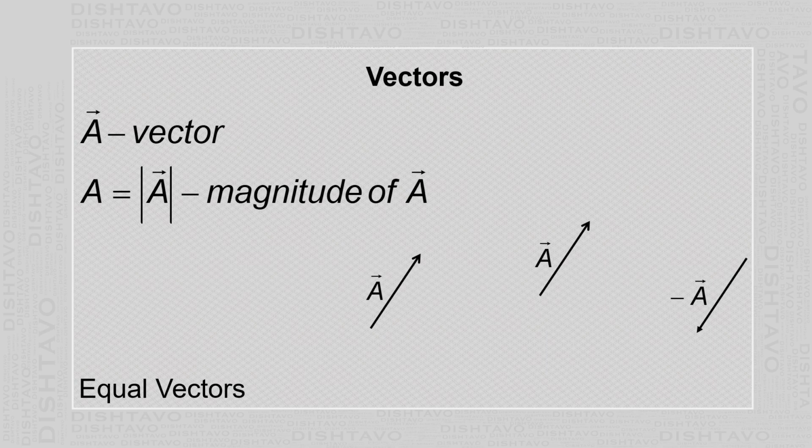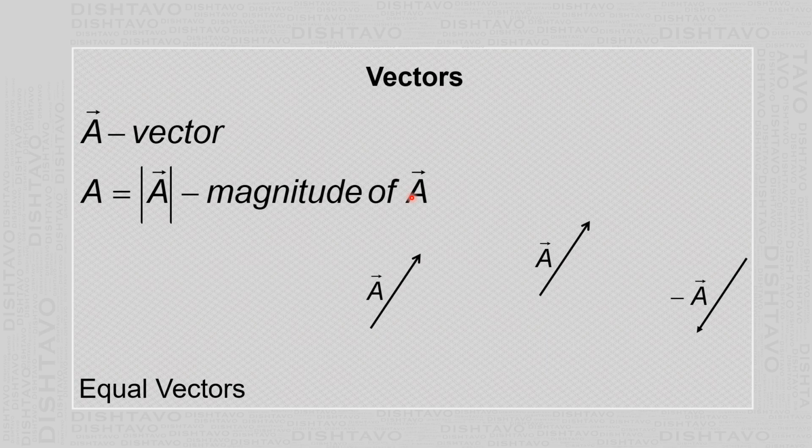A vector is represented by a letter with an arrow on the top. For example, for force we write F with an arrow on the top. For momentum, we write P with an arrow on the top. That represents a vector quantity. If you write that letter without the arrow, or you write the vector within two lines, that is, you take the modulus of it, that tells us the magnitude of the given vector.